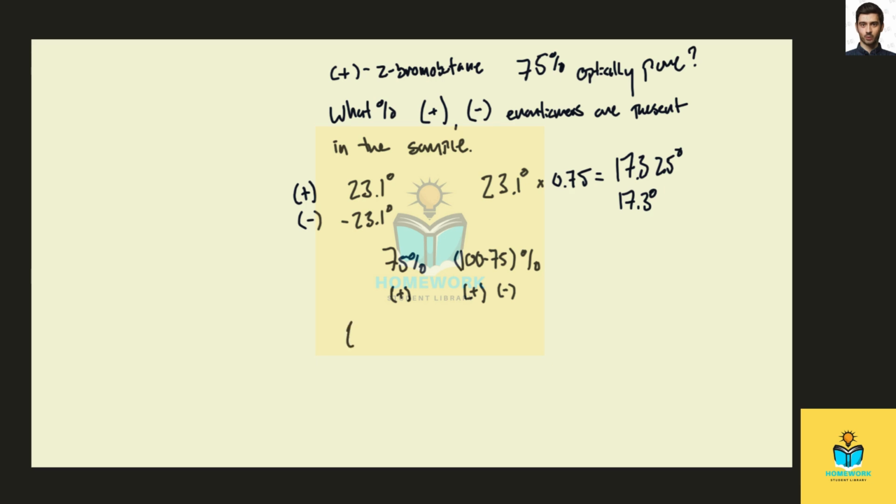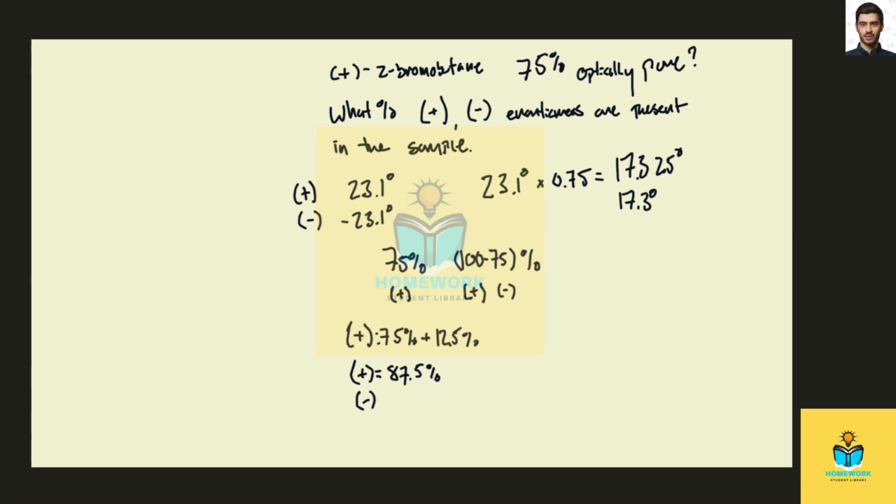So to determine the total percent of positive and negative enantiomers, we simply need to know that the positive will be the 75% that we know was optically pure, plus 1/2 of our 100 minus 75, or 12.5%, for a total then of 87.5% positive.